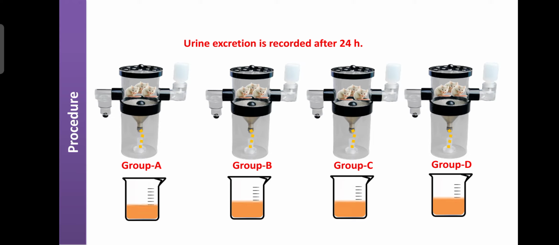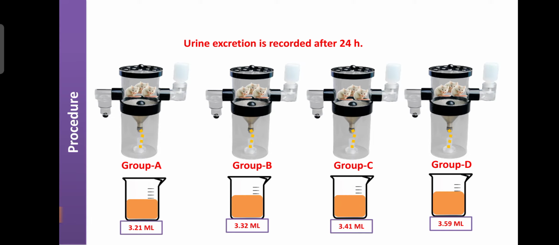So after 24 hours, group A excreted about 3.21 ml of urine. Group B animals excreted 3.32 ml of urine, group C excreted about 3.4 ml of urine, and group D animals excreted about 3.5 ml of urine.